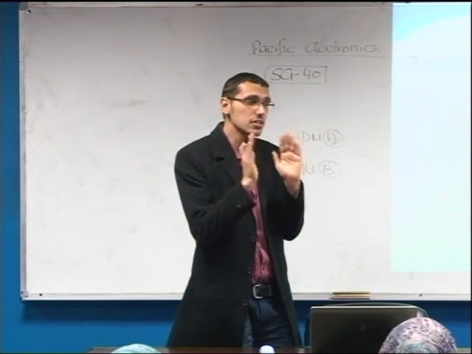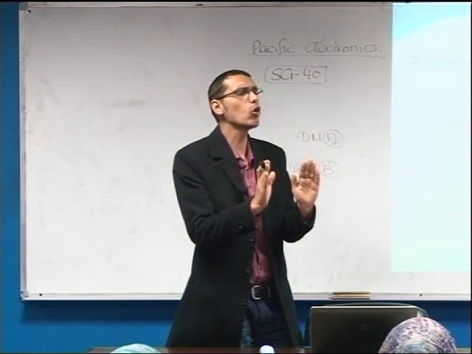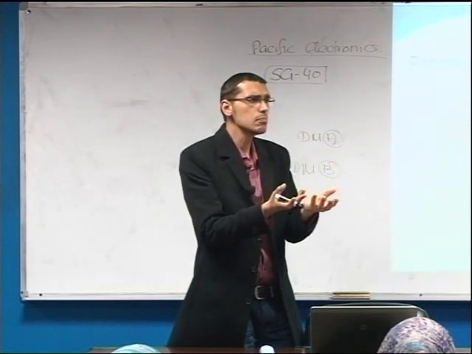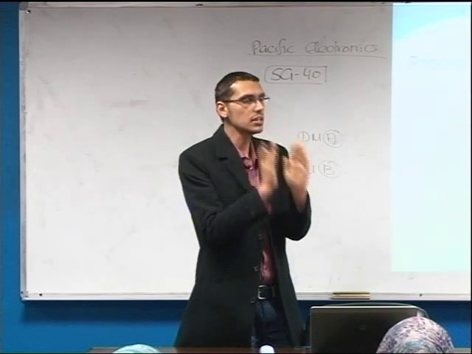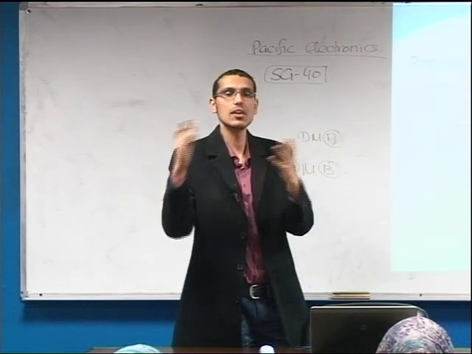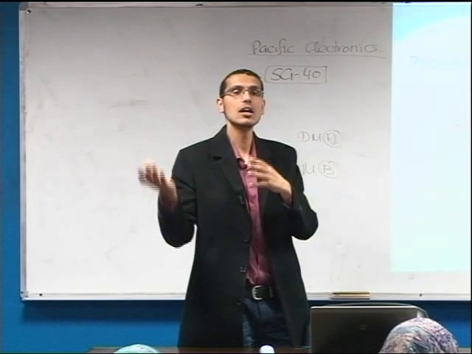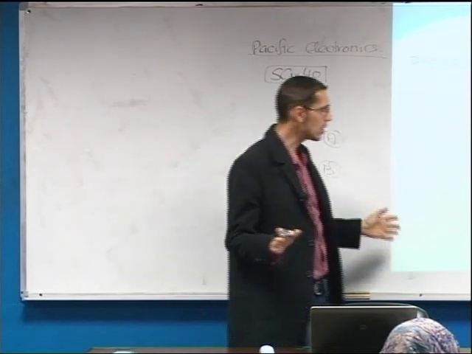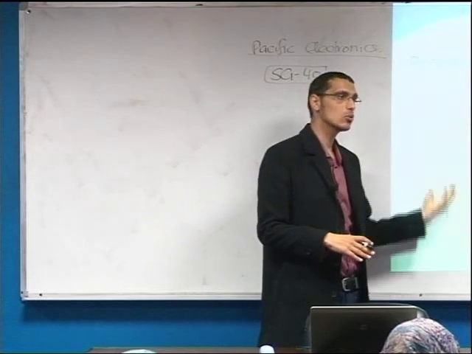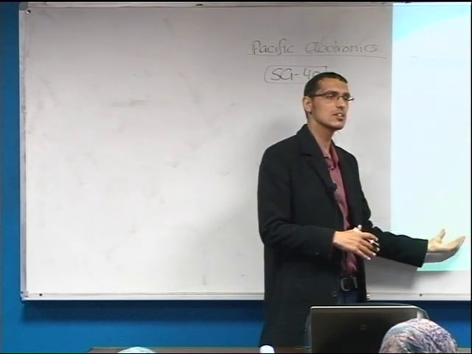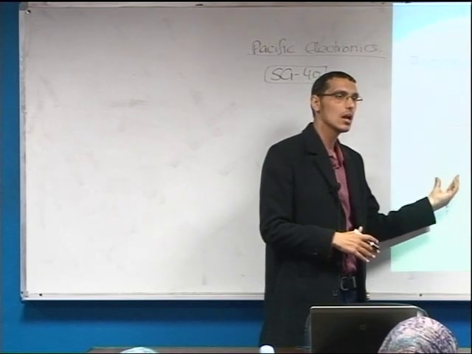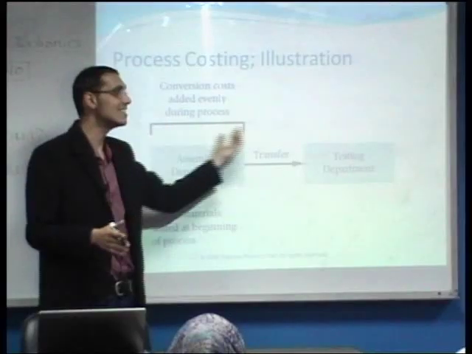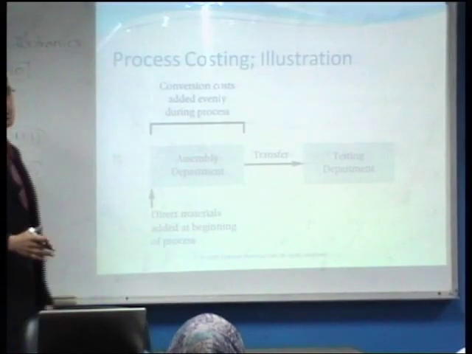Therefore, an important point is that, in order to use the process costing system, we need to categorize the costs according to when they are added or introduced into the manufacturing or production process. Now let us go back to our example. We have two categories. The first is the direct materials, which are added at the start of the production process, while the conversion costs are added evenly throughout the production process.